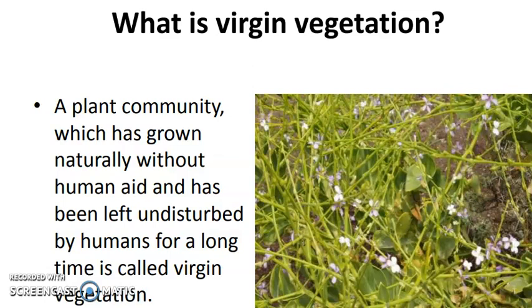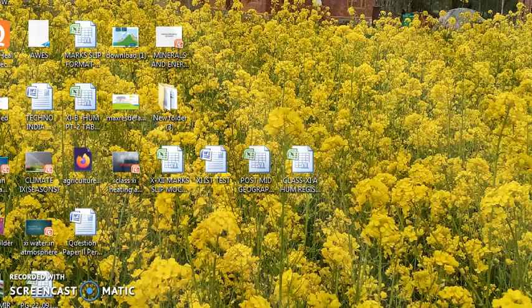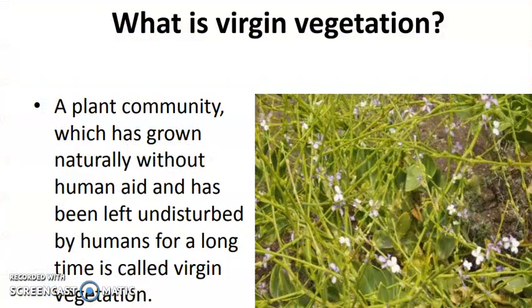Now in case of India, if you see, India has a great variety of natural vegetation. In the Himalaya you have temperate forest or temperate vegetation. If you go to the Western Ghats or Andaman and Nicobar, you will see tropical rainforests.